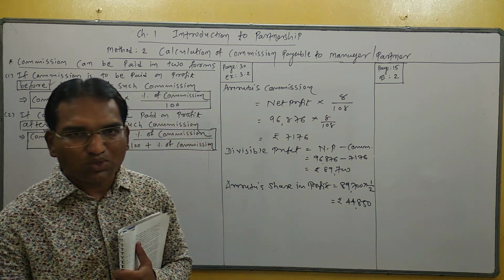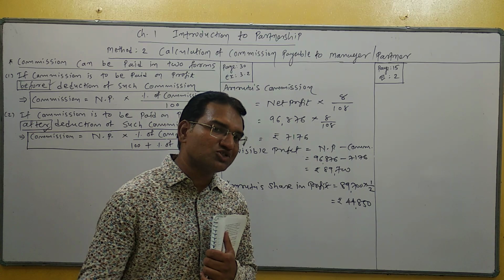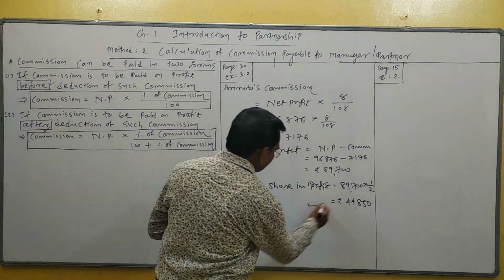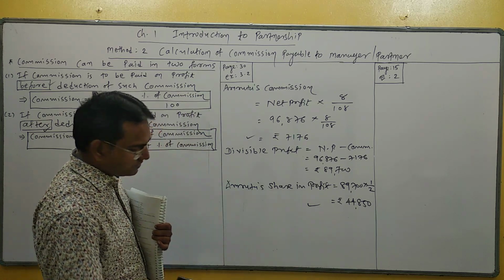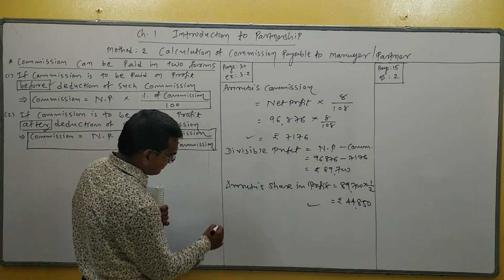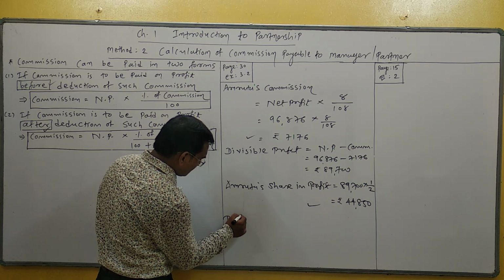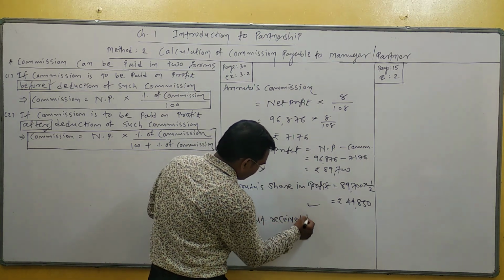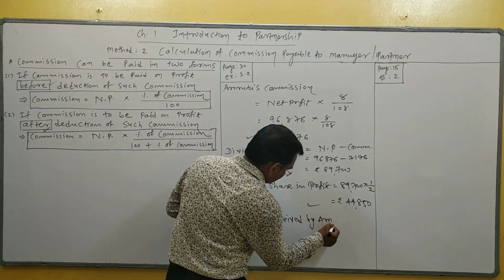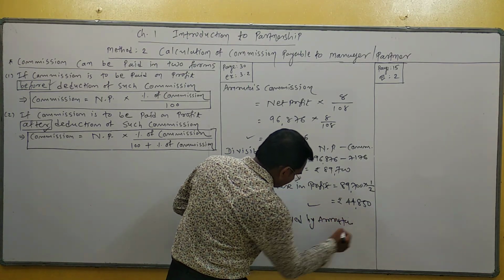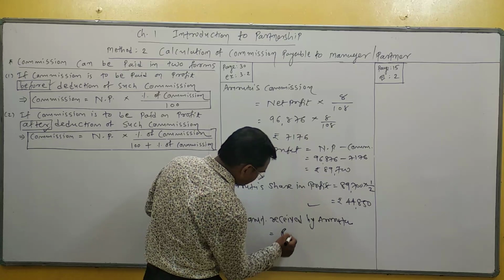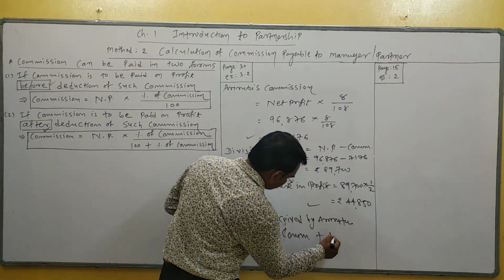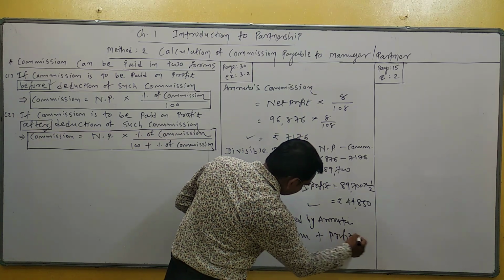Now calculate the total amount received by Amrita. How much amount is received by Amrita? Amrita received commission and divisible profit. So the calculation of the last step: total amount received by Amrita is equal to commission plus profit.